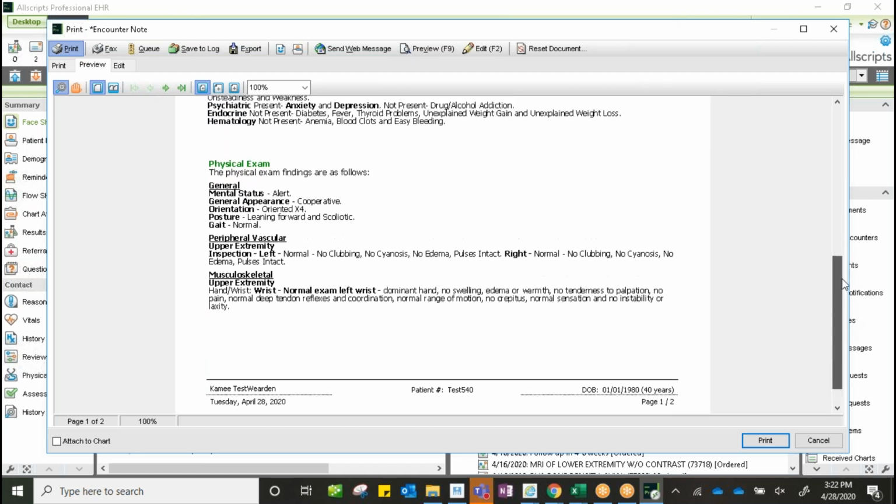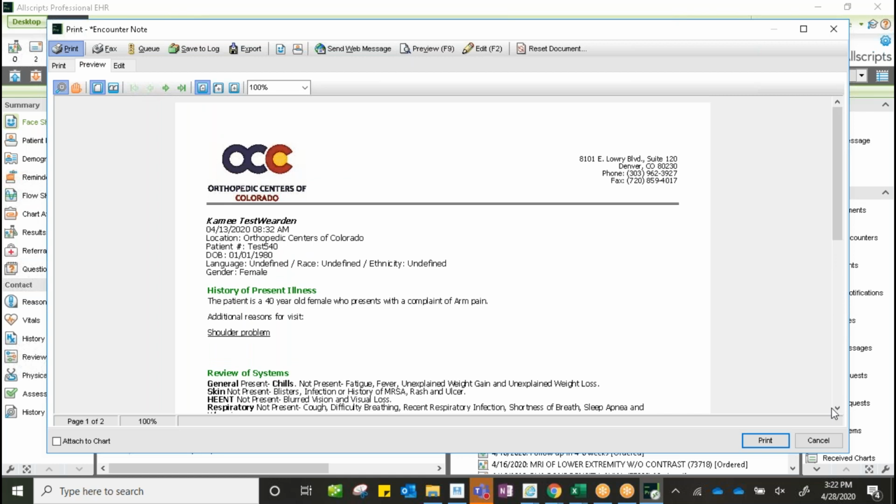Now, this is already created when we sign off on the chart, and it goes into the patient's chart for our encounters. But this might be helpful if, maybe our physician is still finishing out their documentation, but we need to get a stat MR or stat ultrasound, and they want to see a note at imaging before they do that. We can create that document on demand and then send it over to them, either by fax or if it's through OCC imaging, then we could queue it up for them to be able to pull.